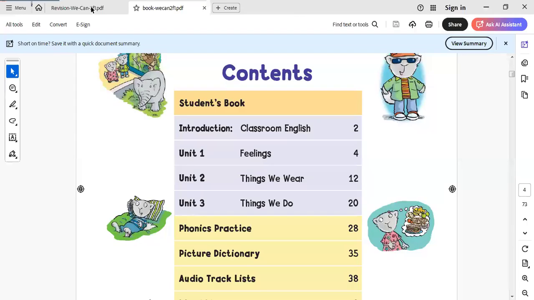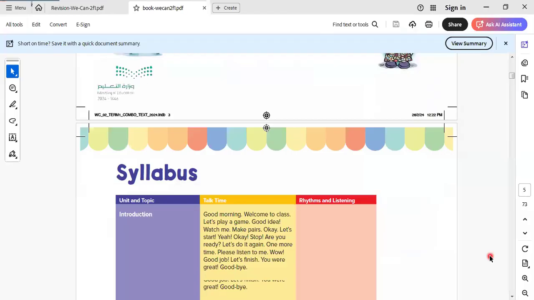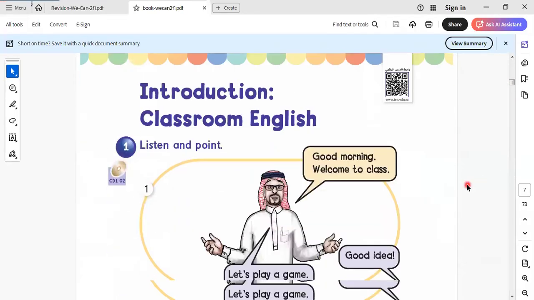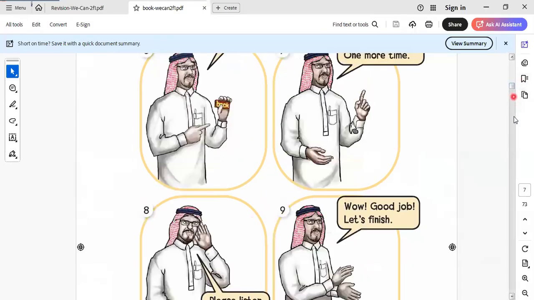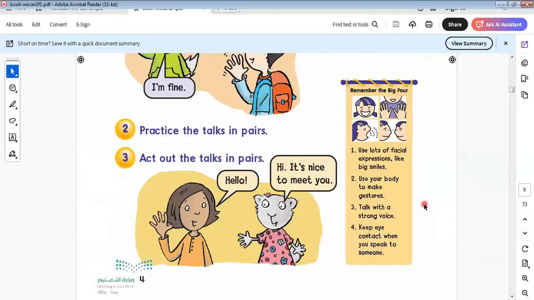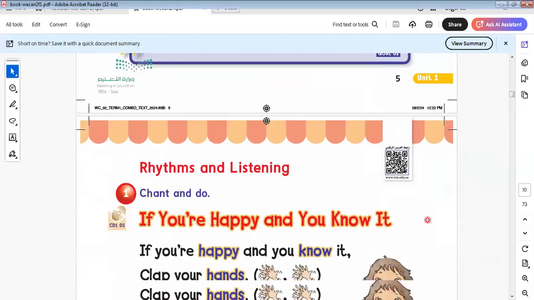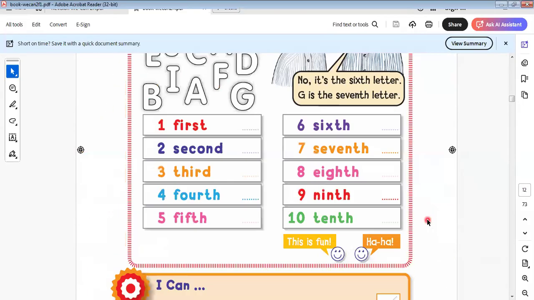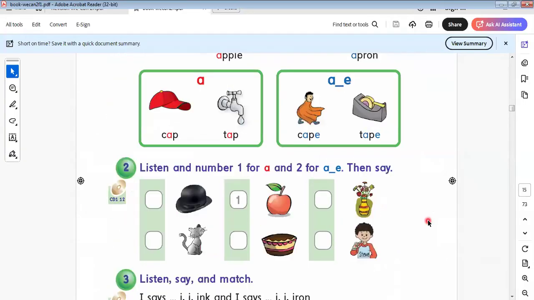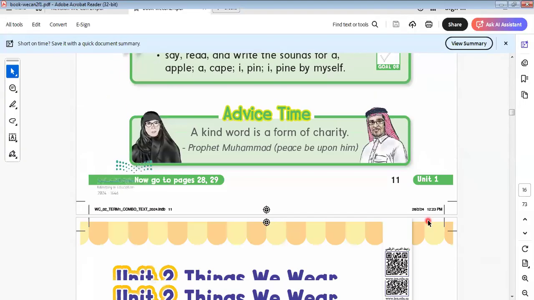Today I will start the second unit in your book, Saudi syllabus grade 2. Our unit today is about what? It is about things we wear. Last class we talked about feelings. Today we talk about things we wear.